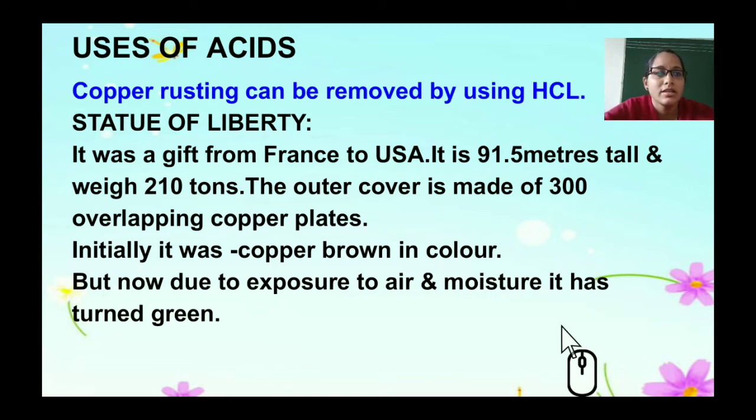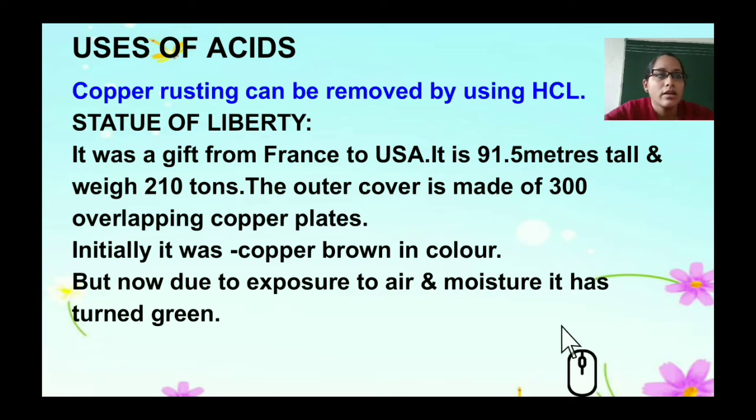Let's understand a little history behind the Statue of Liberty. It was a gift from France to the USA. It is about 91.5 meters tall and weighs 210 tons. The outer cover of the statue is made of 300 overlapping copper plates. Initially when it was gifted, it was almost copper brown in color.